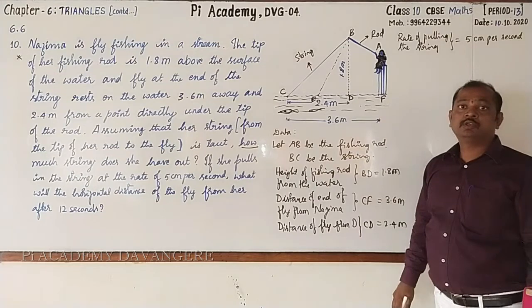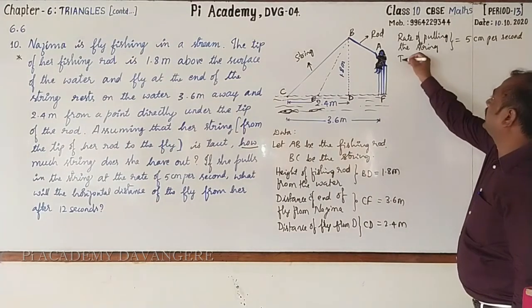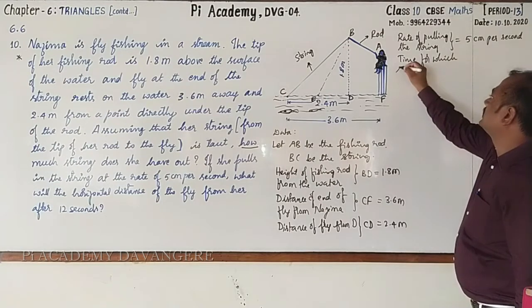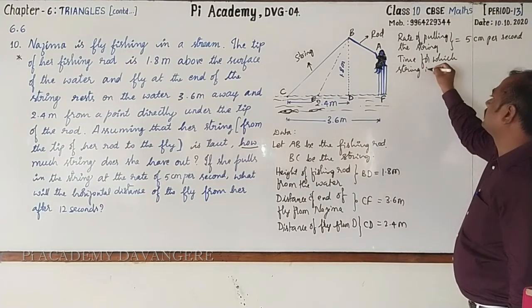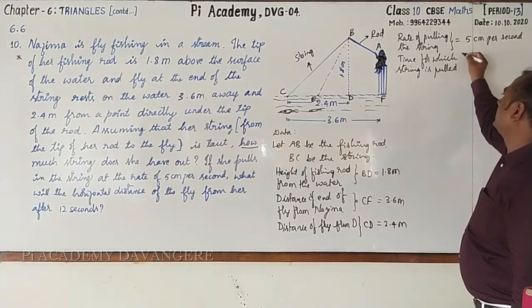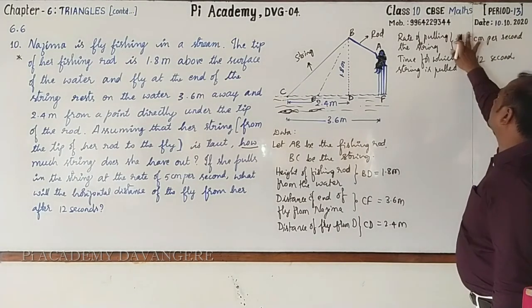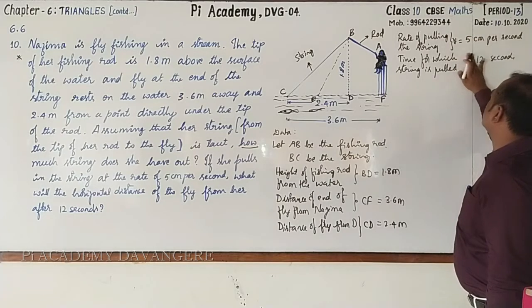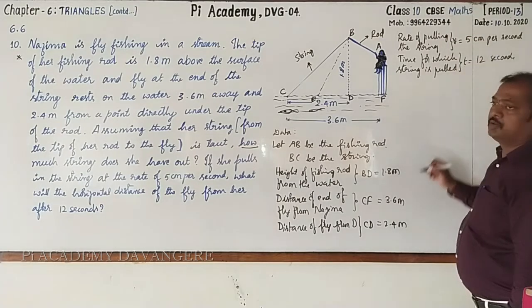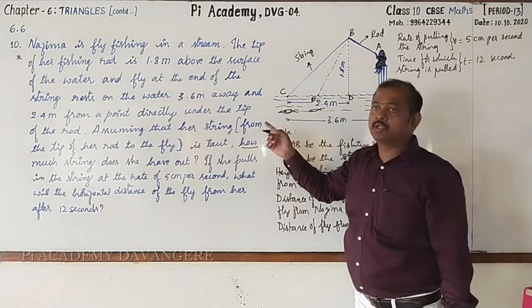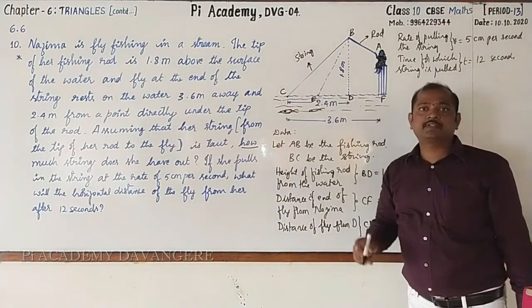How long? For 12 seconds. Time for which string is pulled is equal to 12 seconds. You may call this V and this T. With this information, what are you going to find out? Very good. It is the length of the string.